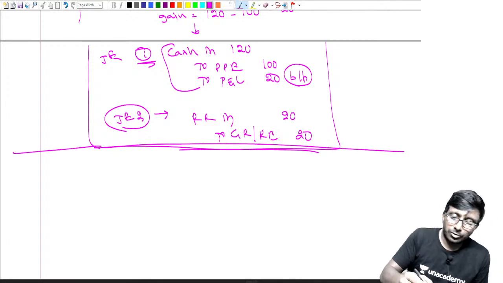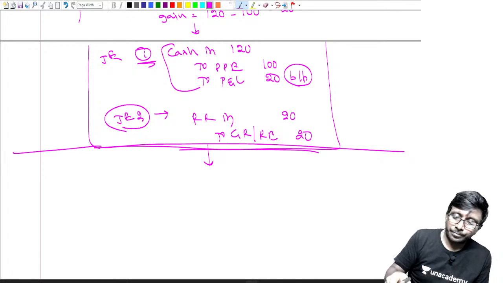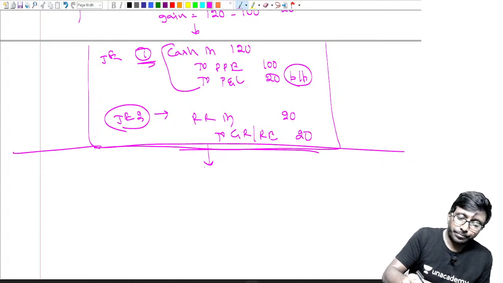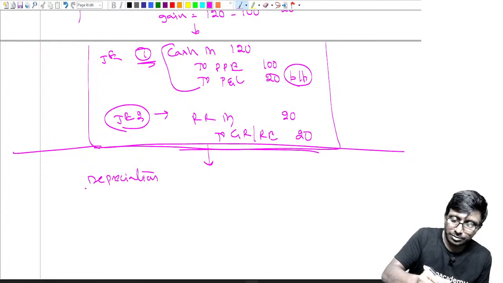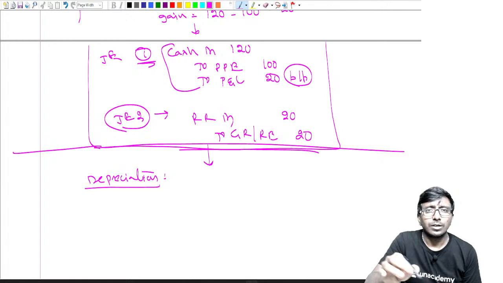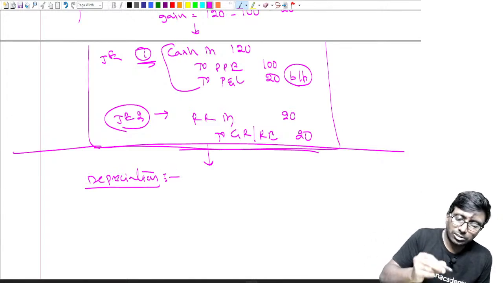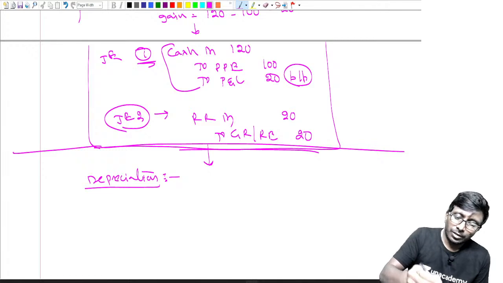Now, next point. What are the next points here? Next point, depreciation. I will discuss a little bit. We are left with some 10 minutes. We have almost touched every important point. Now, one good revision is taking place. One last point, depreciation. What is depreciation?